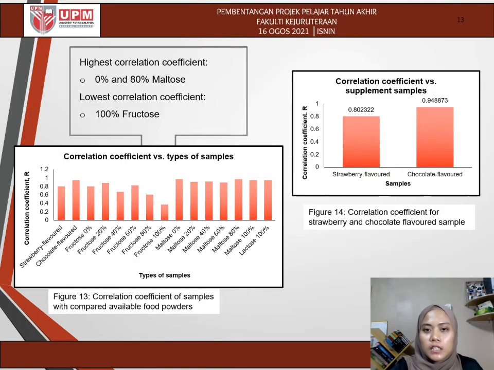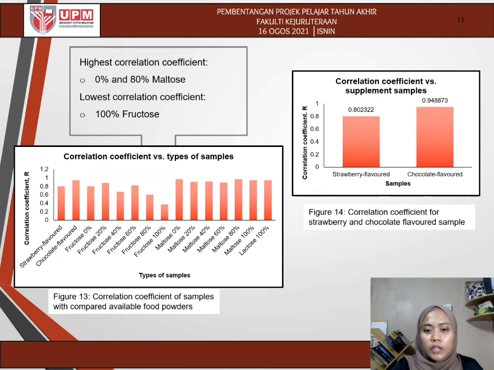Then for correlation of compaction pressure and tensile strength, you can see in Figure 14 the correlation coefficient versus supplement samples. So between strawberry flavor and chocolate flavor samples, chocolate flavor has a higher correlation coefficient compared to strawberry flavor. As we can see, it's quite different from the tensile strength and fracture work values. However, as we know, correlation relates to the relationship between tensile strength and compaction pressure.